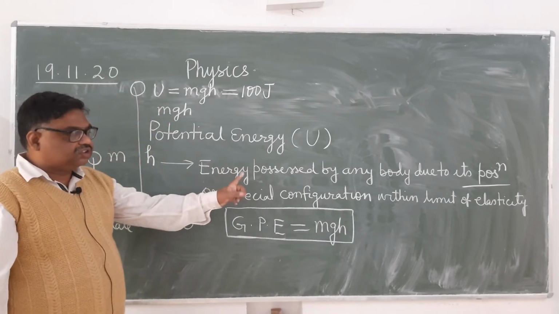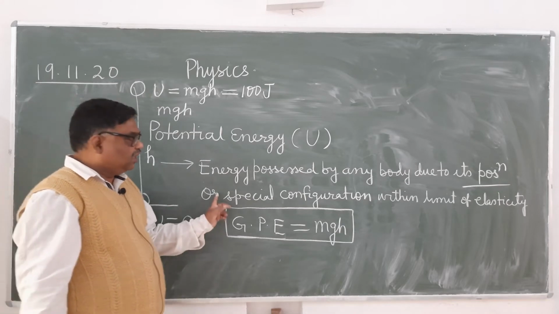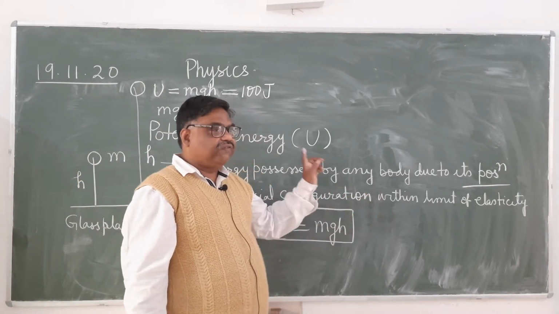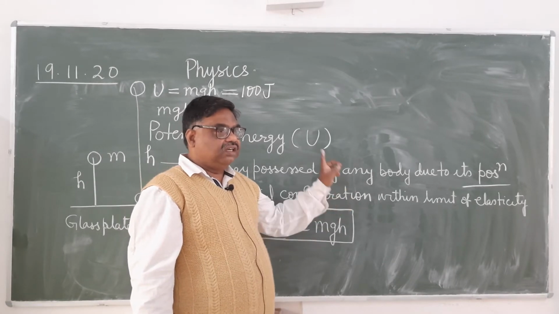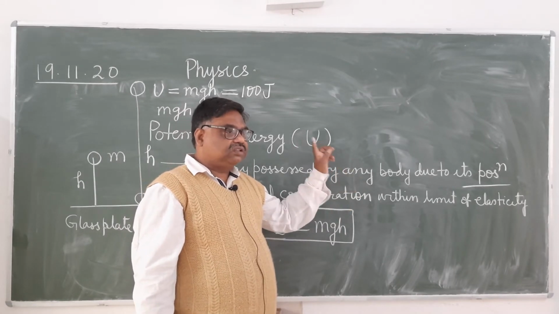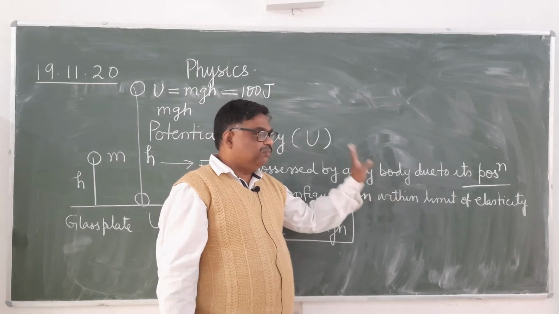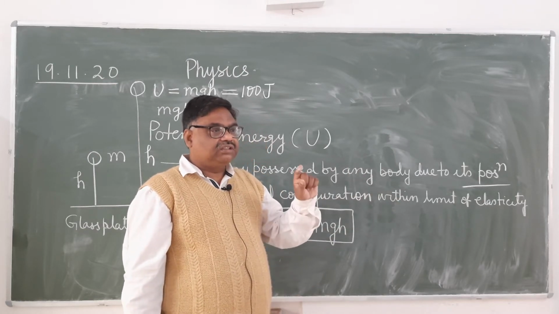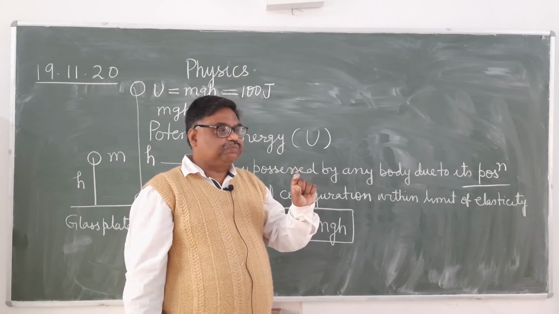So what is elastic potential energy? It is the energy possessed by any body in its deformed state, within the limit of elasticity. Is it clear? For example, the energy possessed by the compressed spring.